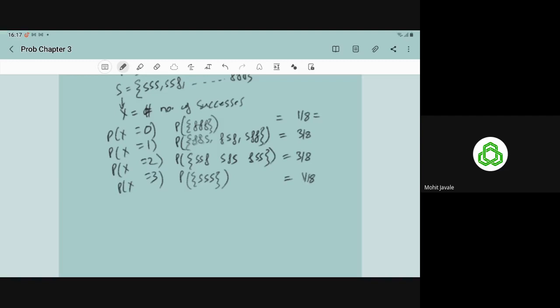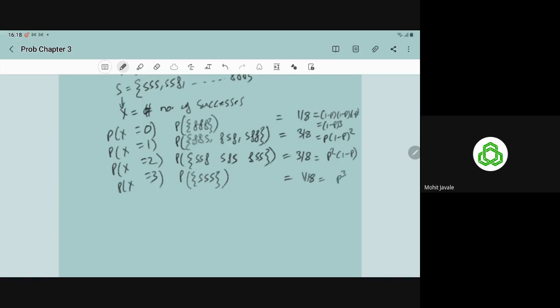If success and failure are not equally likely, then it becomes 1 minus P, 1 minus P, 1 minus P, that is, 1 minus P whole cube, because the probability of failure is 1 minus P and the probability of success is given as P. Similarly, here we have P times 1 minus P square, and here P square times 1 minus P for the 1 point.